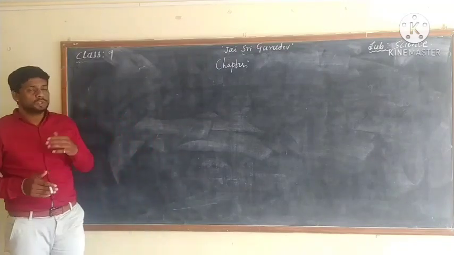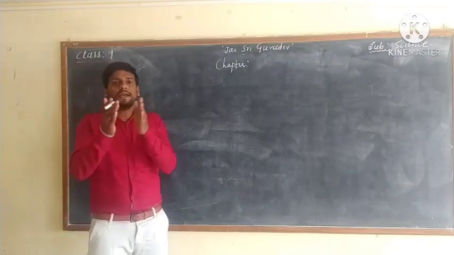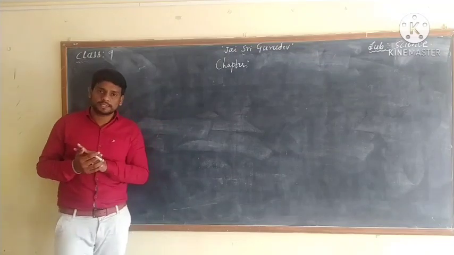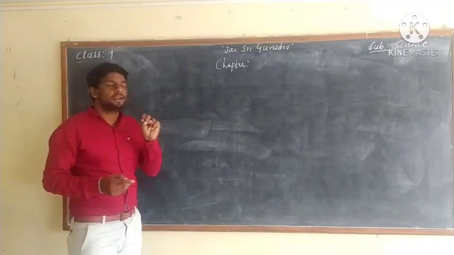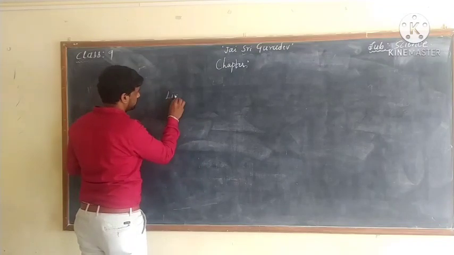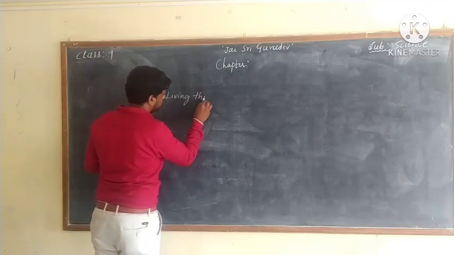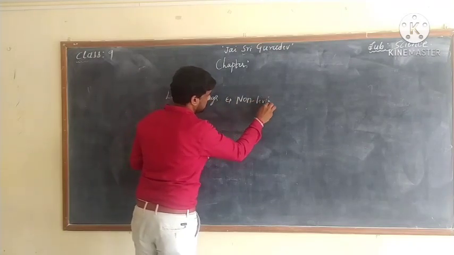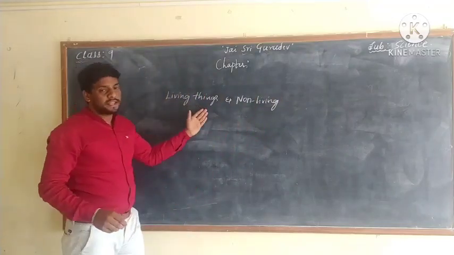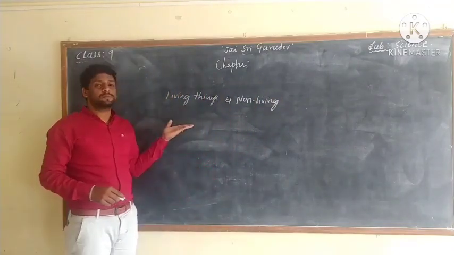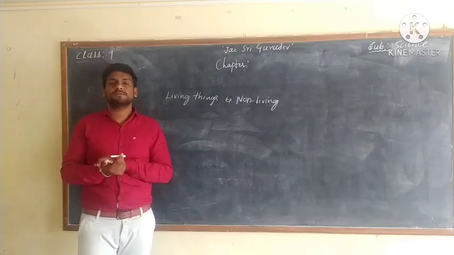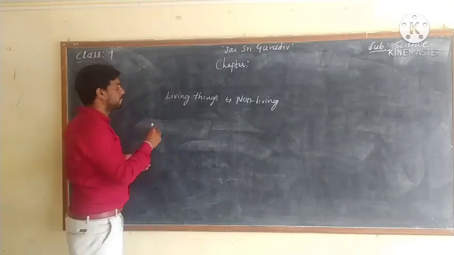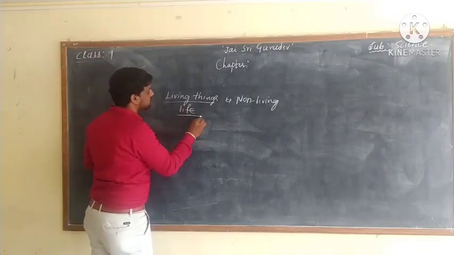Students, we can divide those things into mainly two types. You know what are those things? Yes, living things, and another one is non-living things. Living things and non-living things. What are living things first of all? Living things means the things which have life. The things which have life are called living things.